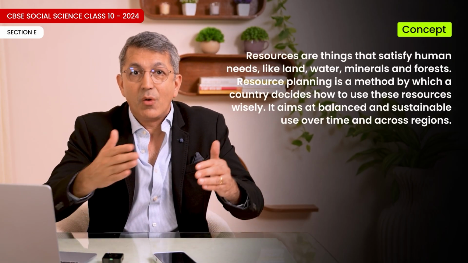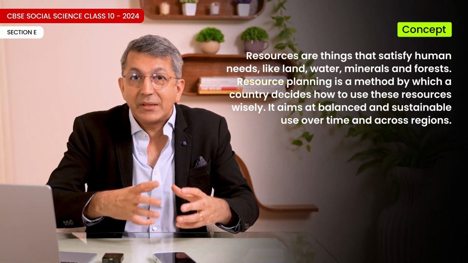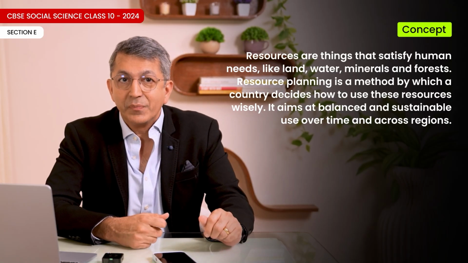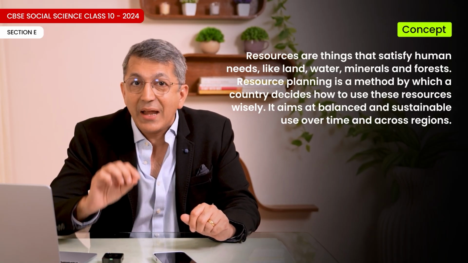Resources are things that satisfy human needs like land, water, minerals, and forest. Resource planning is a method by which a country decides how to use these resources wisely. It aims at balance and sustainable use over time and across regions. Explanation 1. Resource planning is the strategy for judicious use of resources. 2. It involves identifying resources, assessing them, and making plans for their proper use.